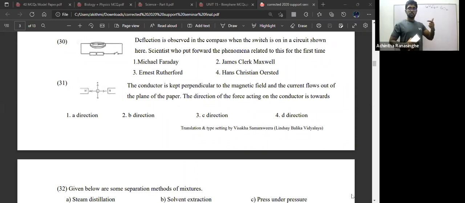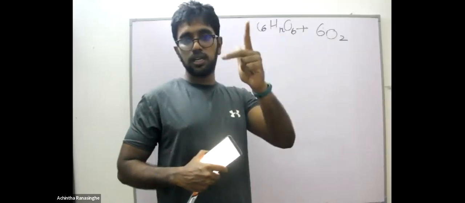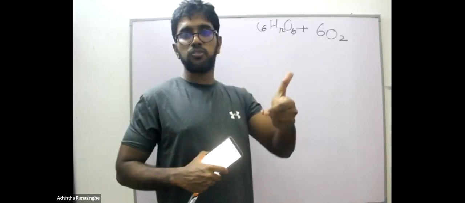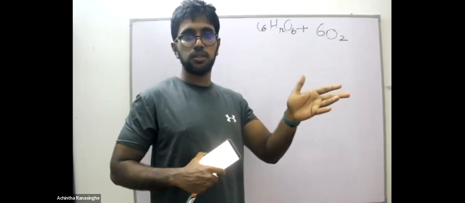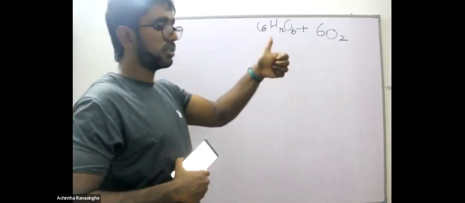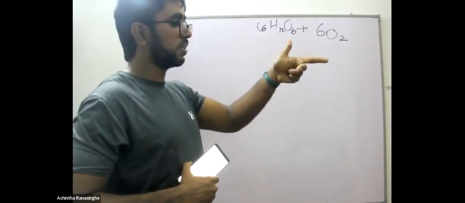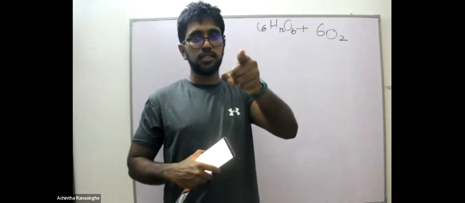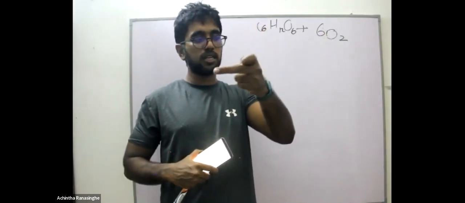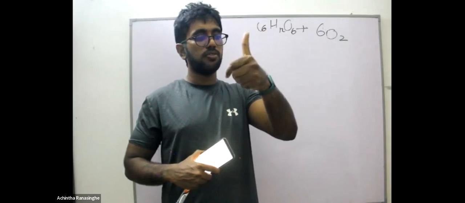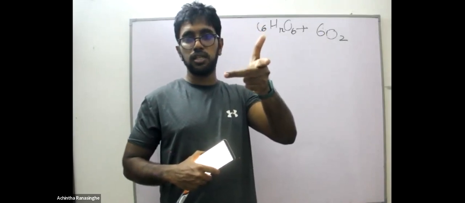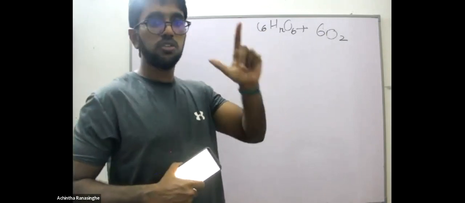When there is a current supply, FMC: force, magnetic field, current. So when there is a current and a magnetic field, a force is generated. Because of that force, the compass needle is moving. Current direction, magnetic field direction, and the force. We can find the force. Hans Christian Ørsted put forward the theory, but in order to find the direction, we can use Fleming's left-hand rule.